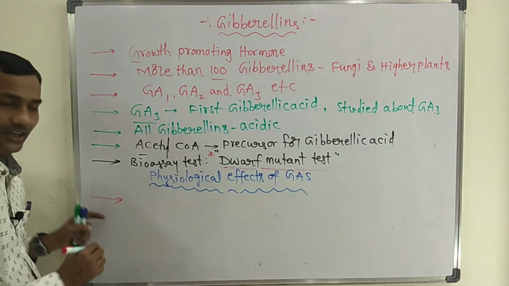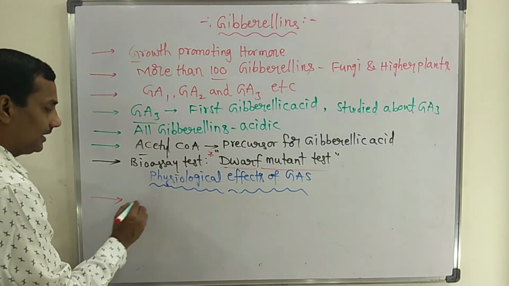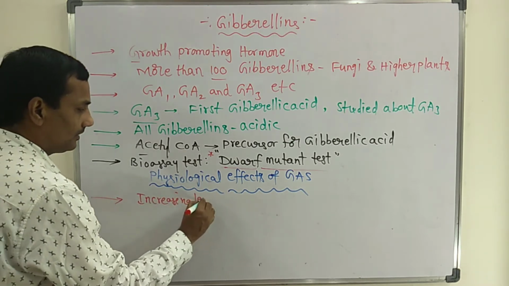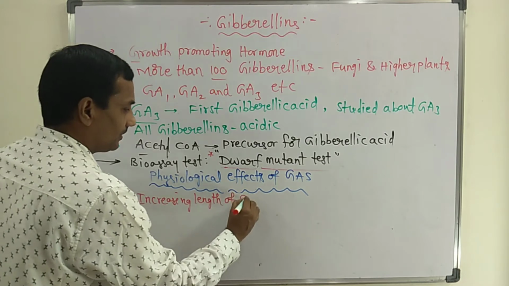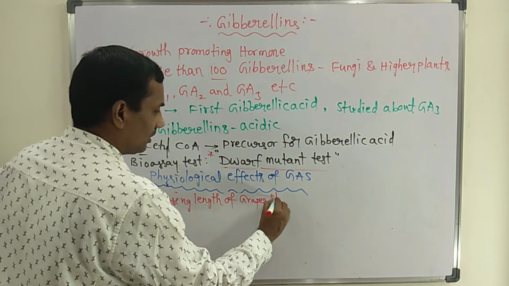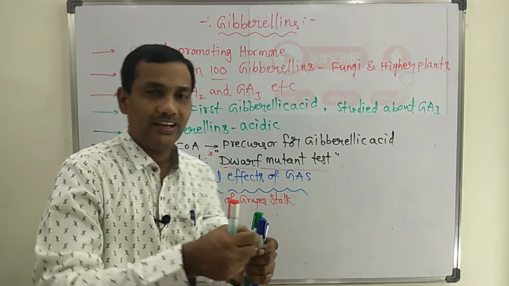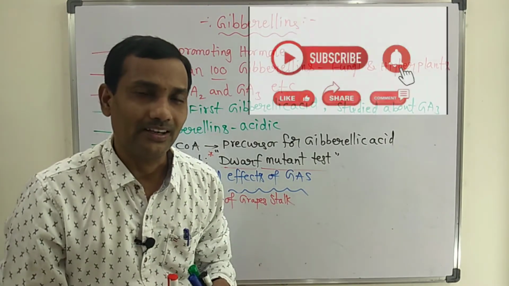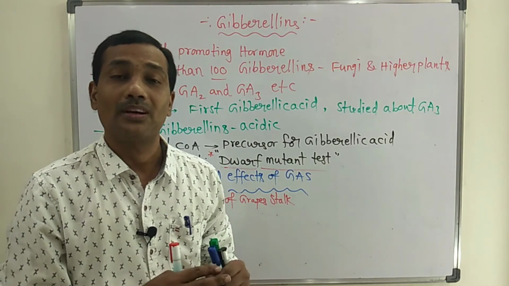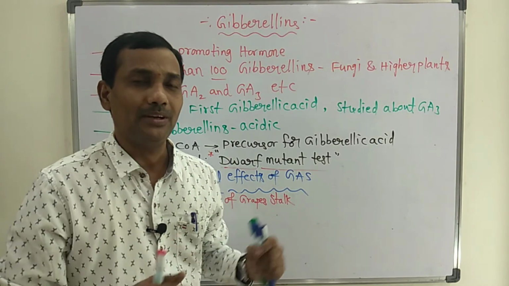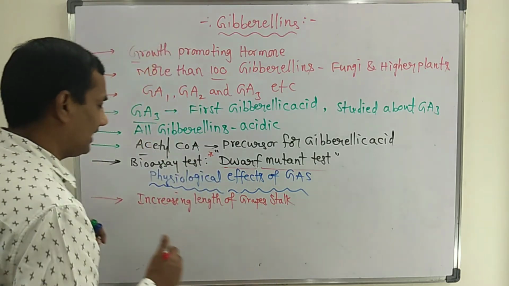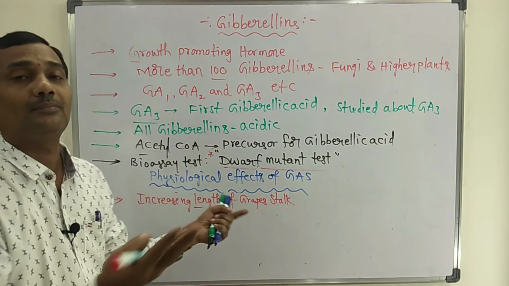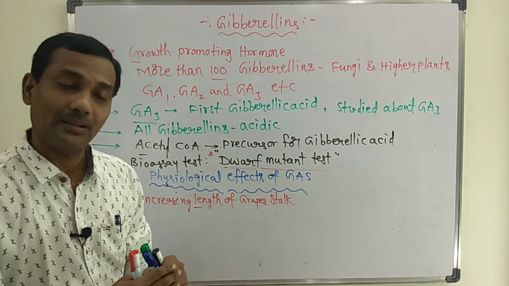The main important role of gibberellic acids is increasing the length of the grape stalk. Whenever the grape stalk length increases, automatically we get more grapes. So that is the primary important function of gibberellic acid. Increasing the length of the grape stalk helps increase grapes on the plant.